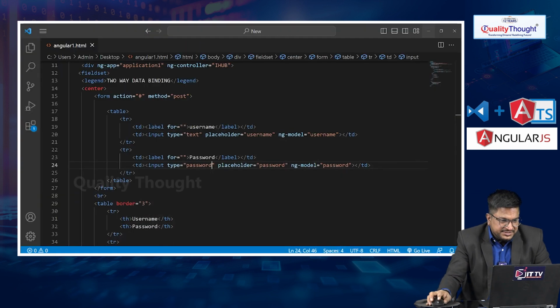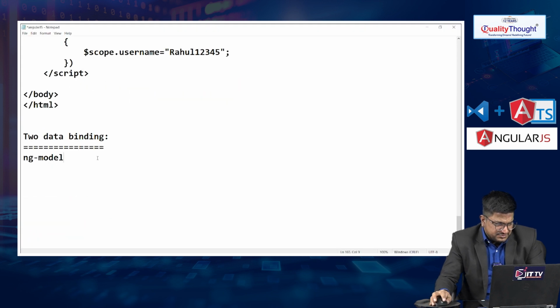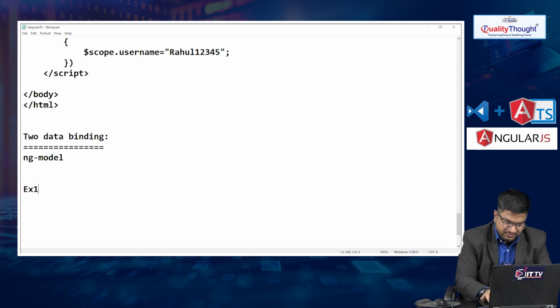So let me copy this one, guys. Let me copy this example, two-way data binding. Let me copy example 1 here.